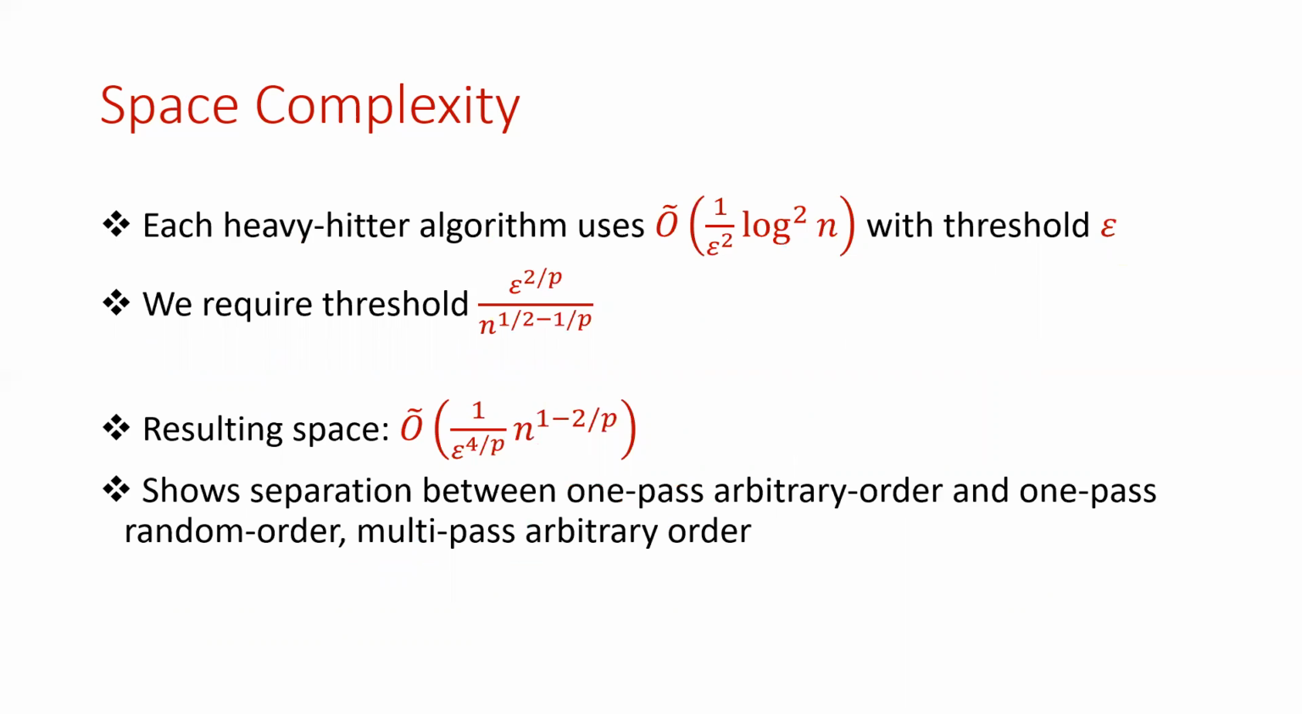So these algorithms use space roughly 1 over epsilon squared for threshold epsilon, but we require threshold epsilon to the 2 over p divided by a polynomial in n, which gives our resulting space of 1 over epsilon to the 4 over p times n to the 1 minus 2 over p. And this space complexity shows a separation between one-pass arbitrary order and both the one-pass random order and multi-pass arbitrary order, for this Fp moment estimation problem.